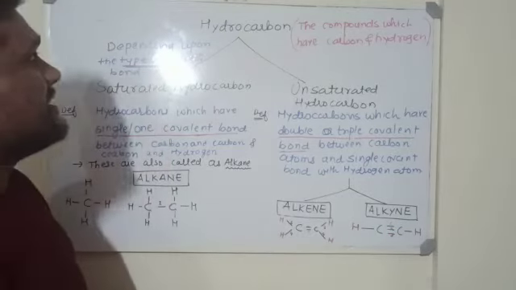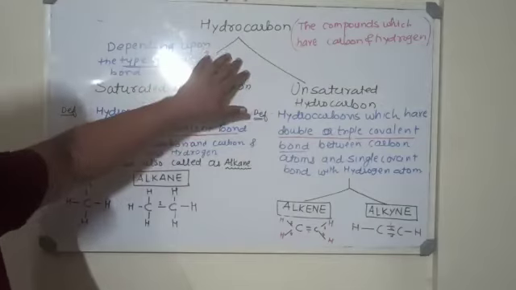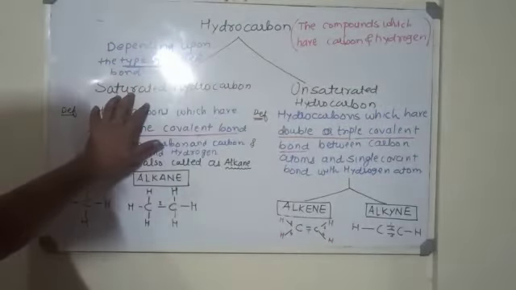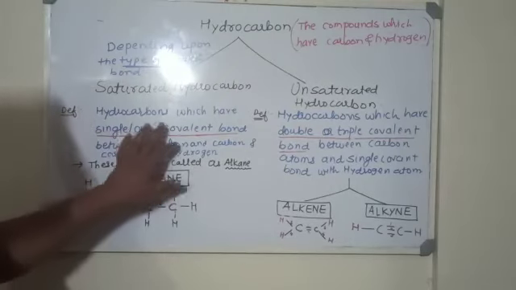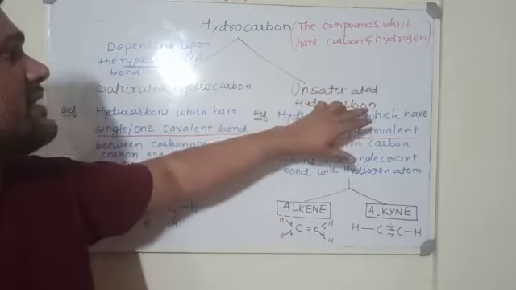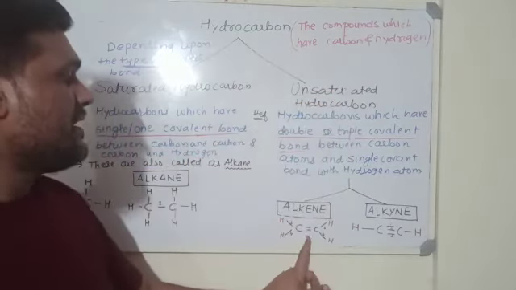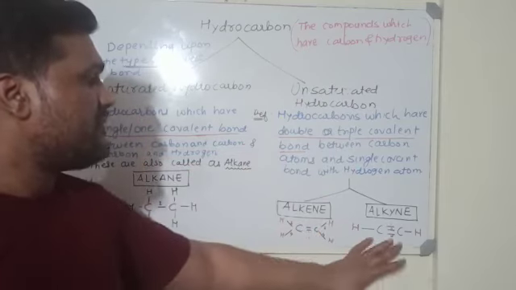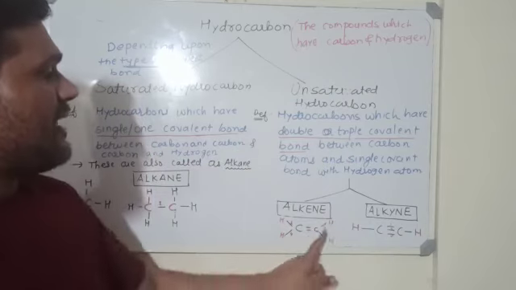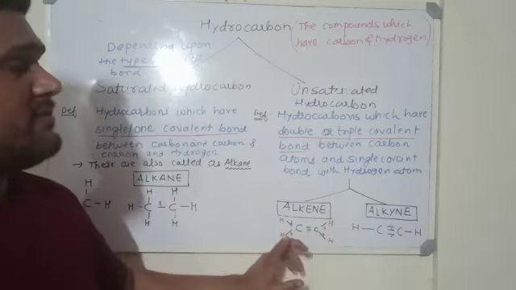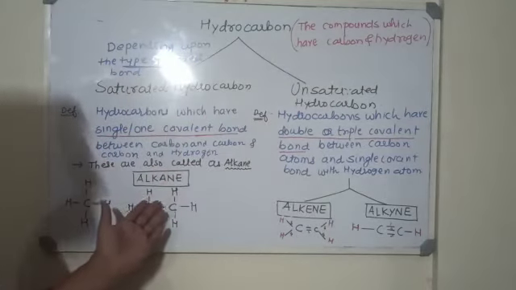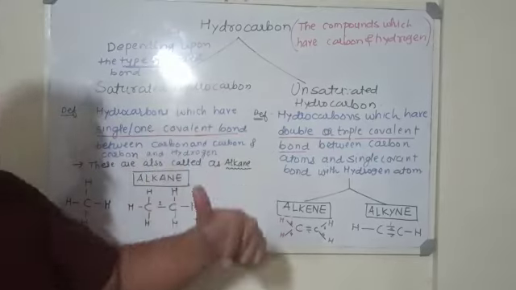So we have seen that hydrocarbons are divided depending upon the type of bond which they share among themselves, as saturated hydrocarbons, which have a single covalent bond between the carbon and the hydrogen as well as the carbon-carbon. Whereas unsaturated hydrocarbons are those which have a double or triple covalent bond between the carbon and the carbon, and a single covalent bond between the carbon and the hydrogen. So that's it from this video. We will see what the different categories of hydrocarbons are, depending upon the structure, in the next video.